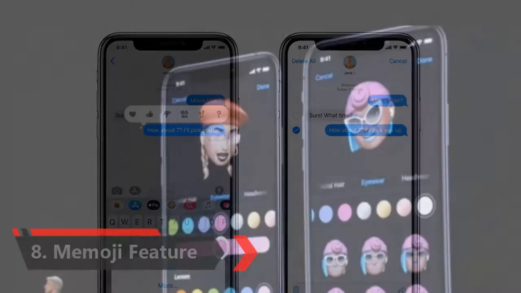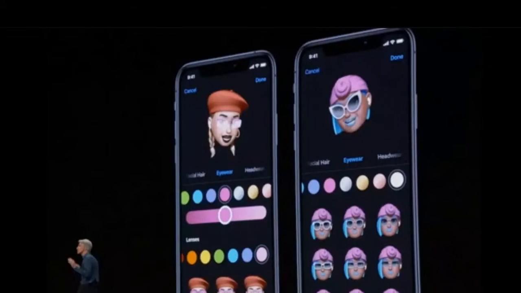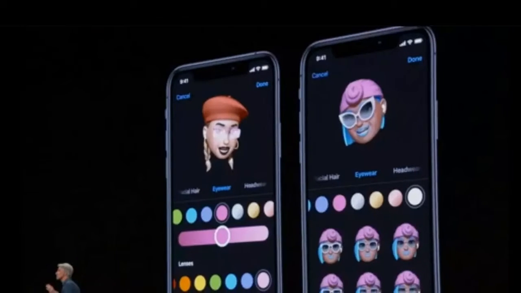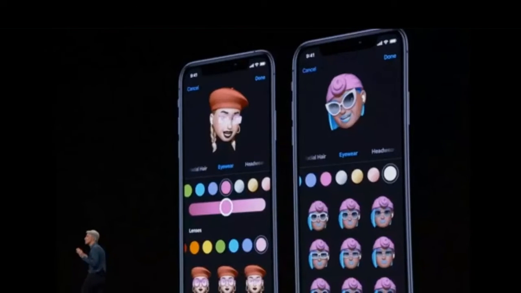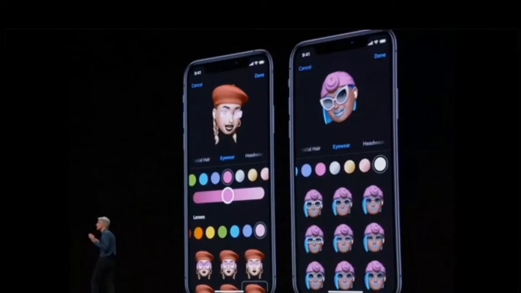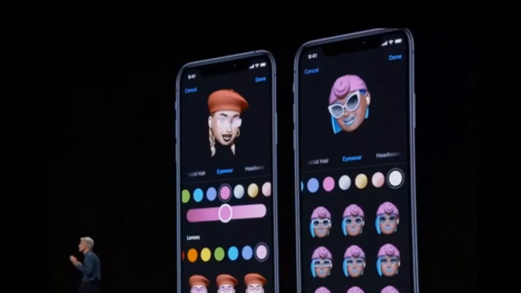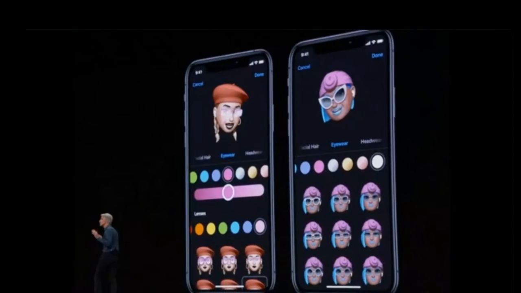8. Still no inbuilt Memoji-like feature on Android. It has been almost 2 years since Apple launched its Memoji feature with iPhone X. These are lifelike animated avatars of yourself that show facial expressions and move their head based on your movements. This year the company has enhanced these further by adding more customization options. However, Android smartphone users are yet to get a similar feature natively and are limited to images and stickers.